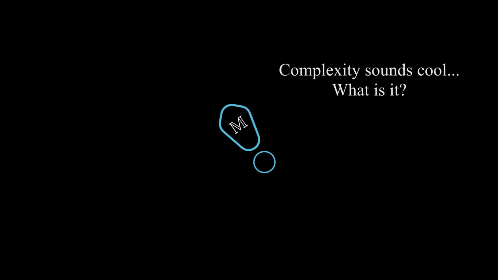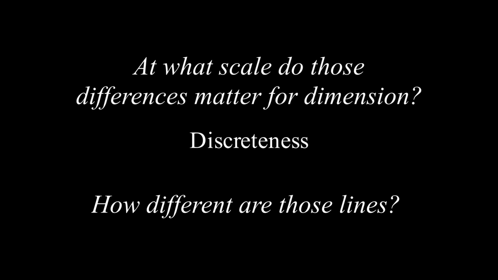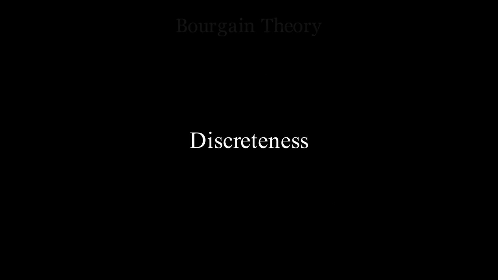Complexity sounds cool, but it's kind of vague, right? Mathematicians like to replace it with something precise, which is discreteness. Back to our lines example, how different are those lines? At what scale do those differences matter for dimension? Here's a theory called the Bourgain theorem that puts numbers on discreteness.